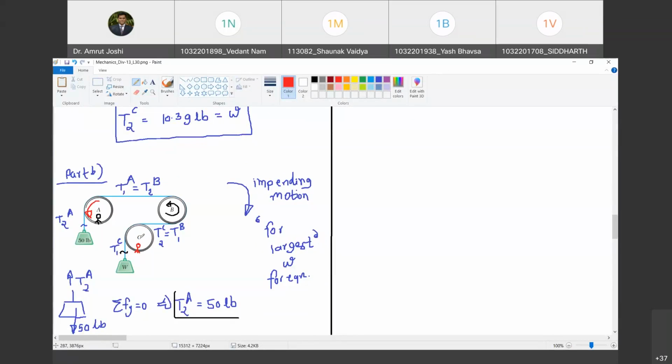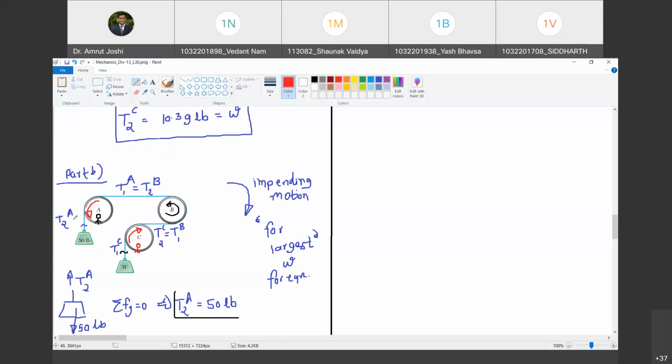Okay. Now, if I look at this pipe C, the belt is moving in which direction? Tell me. The belt is moving in counterclockwise direction. Happy? Yes, sir. So therefore, the frictional resistance offered by pipe C on the belt must be in clockwise direction. Do you agree with me? Yes, sir.